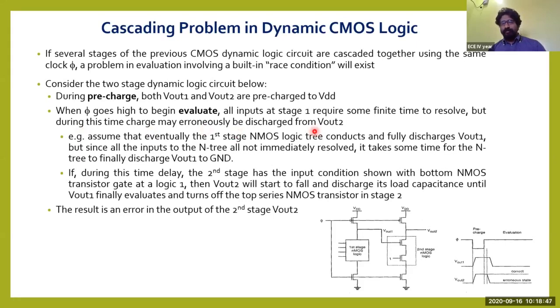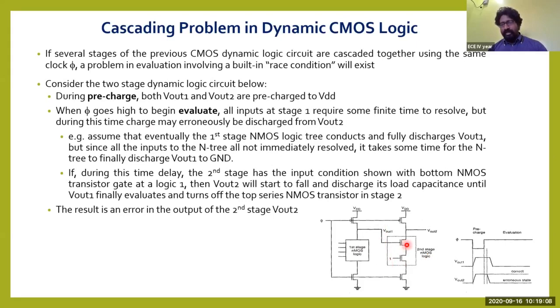So see now. In the second stage, what is happening here? Since in the previous stage Vout1 equals 1, and that Vout is connected to this N transistor, this will be turned on. And anyway, the gate of this other N transistor is given logic 1.